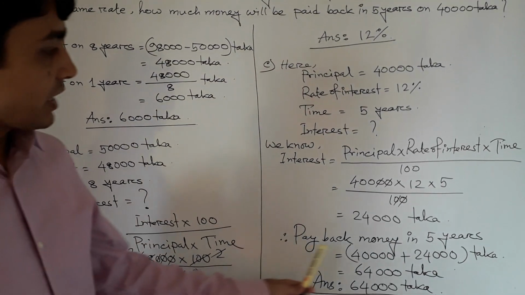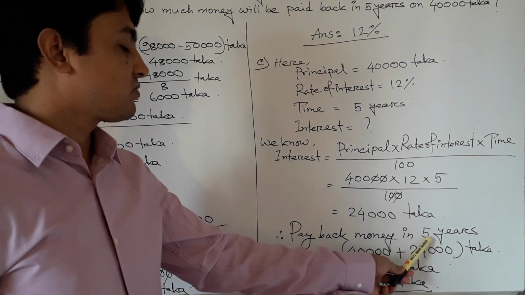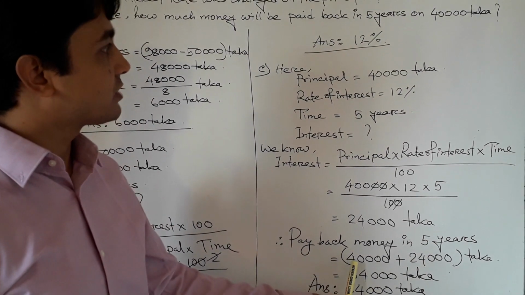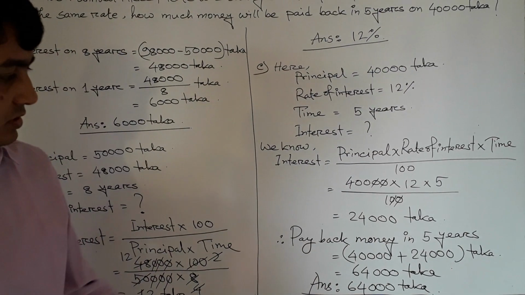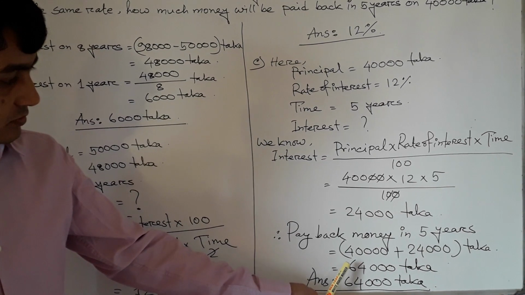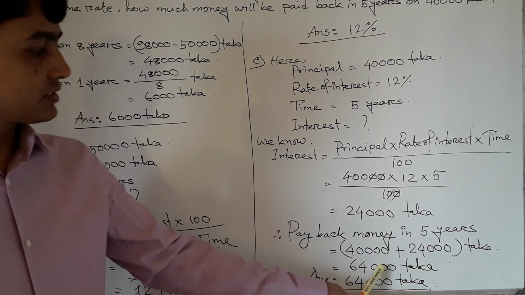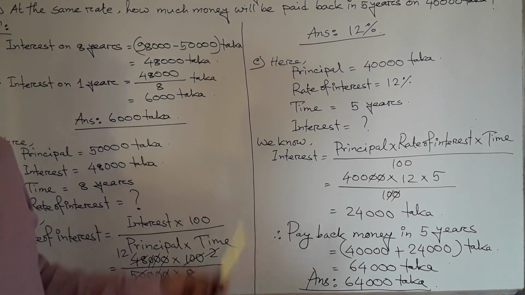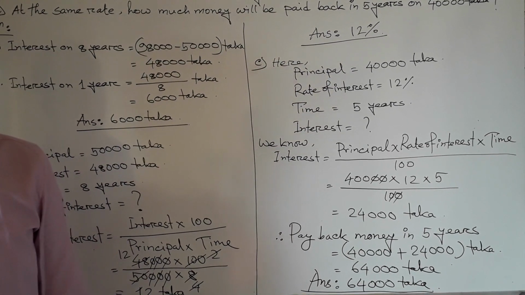Now payback money in 5 years. If we find the payback money in 5 years, now principal plus interest. So principal, here principal 40,000 taka and interest 24,000 taka. So added the two amounts, then 64,000 taka. Answer 64,000 taka. That is the payback amount in 5 years on 40,000 taka.